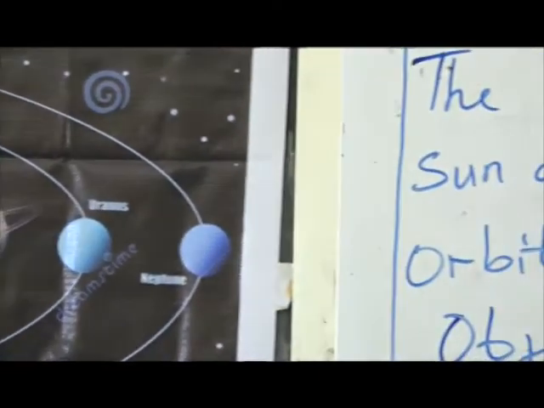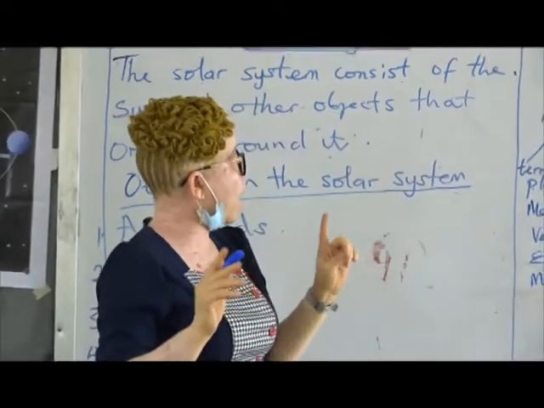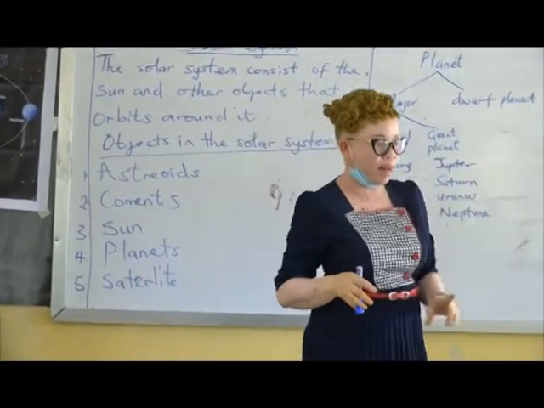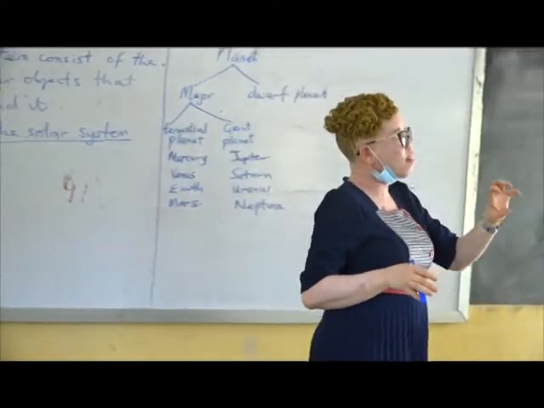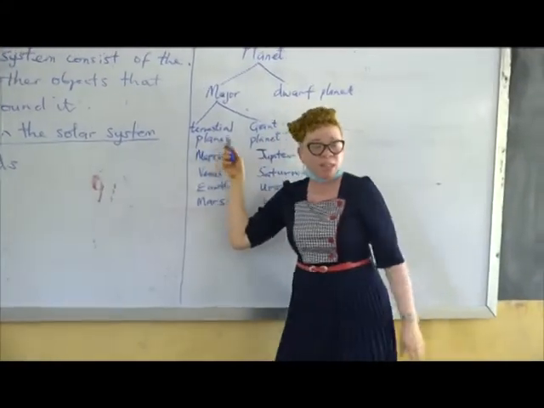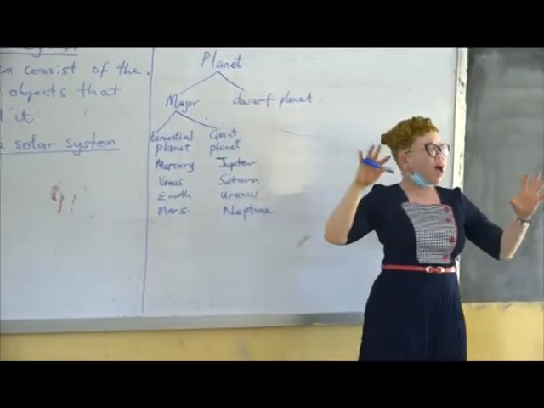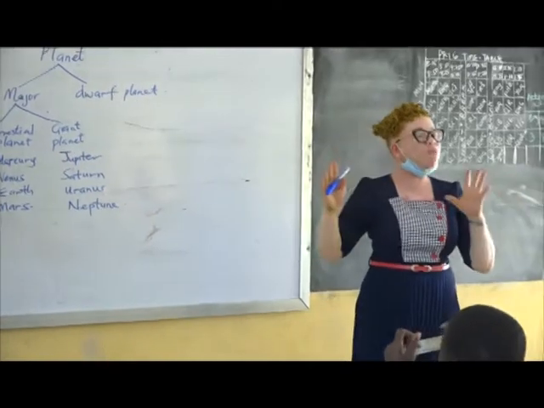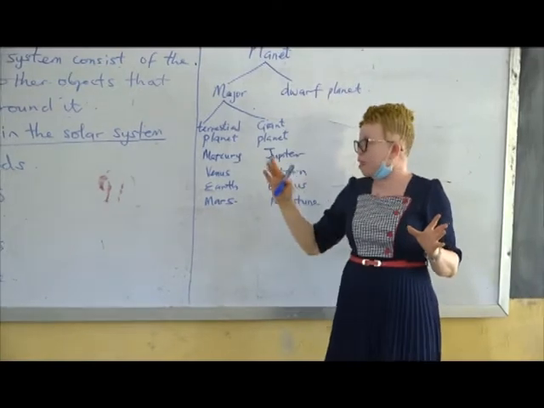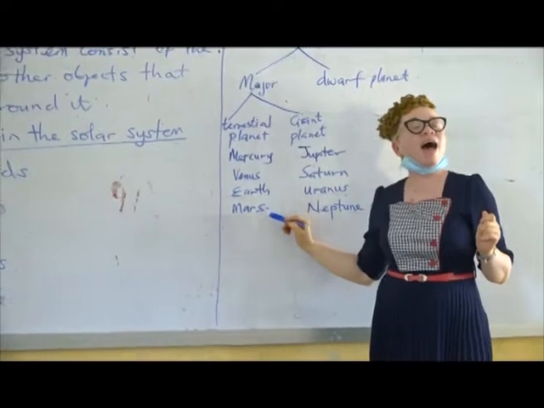So there are two types of planets. So we can describe them as three. We have major planets and dwarf planets. And I said the major planets are divided. There are two types of major planets. We have the terrestrial planet and what? Giant planet. The terrestrial planets are the first four planets. They are called the inner planets. Let's mention their names. Mercury, Venus, Earth, and Mars.